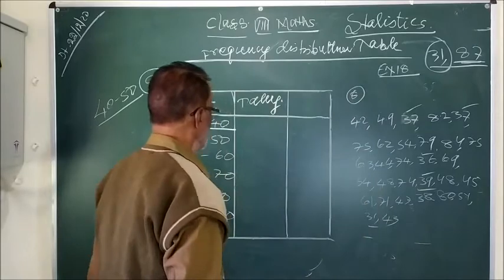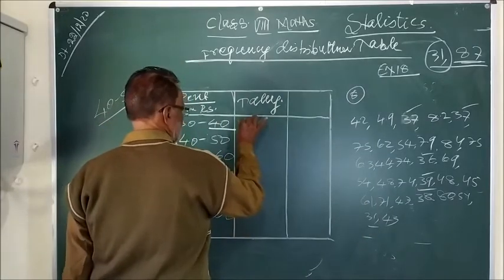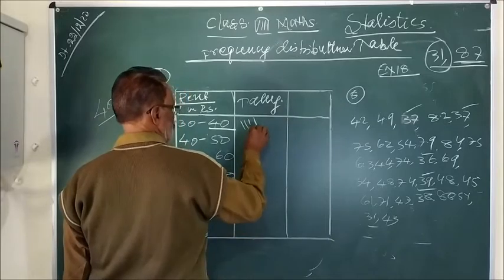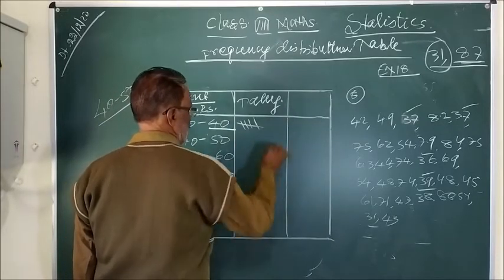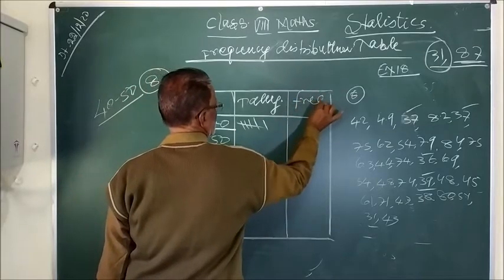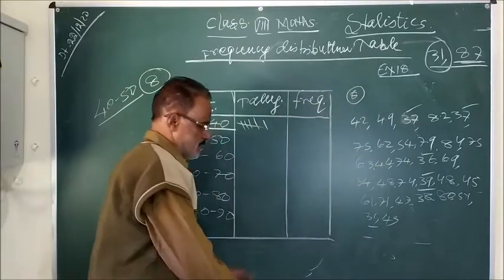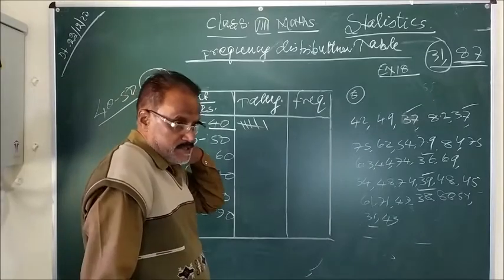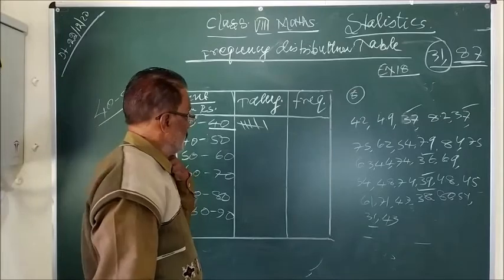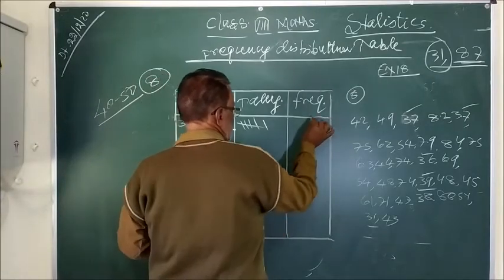So 6 are there. Tally marks are written like this: four slightly oblique strokes, then the fifth across, and this is again 1. And this will be the frequency. As you have been told, the number of times an observation occurs in given data is called frequency. So that will be 6.